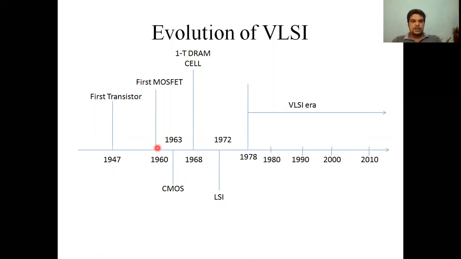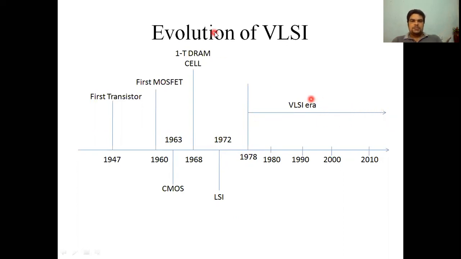In 1960, the first MOSFET was invented, and the one-transistor DRAM cell was designed in 1968. In 1972, large scale integration was introduced, and many circuits were designed using LSI technology. In 1978, the VLSI era started, and it's continuing till now.